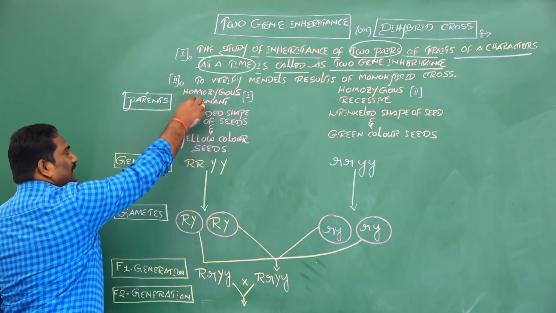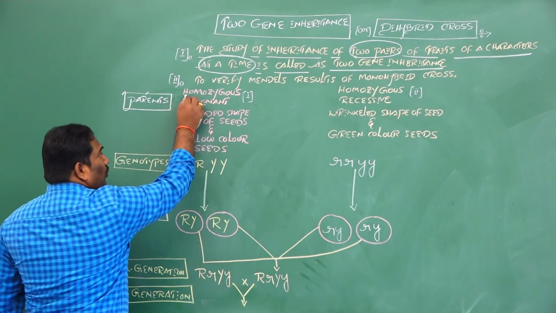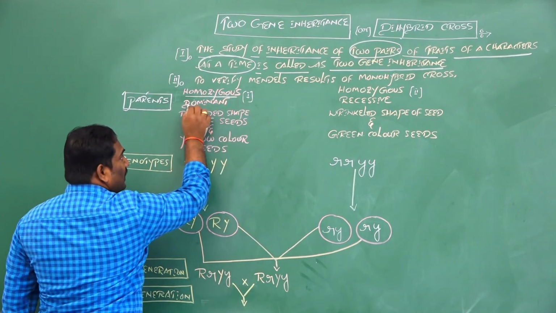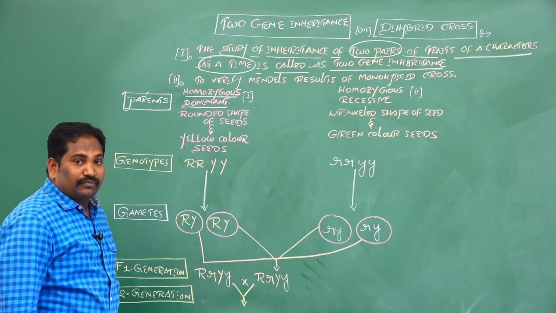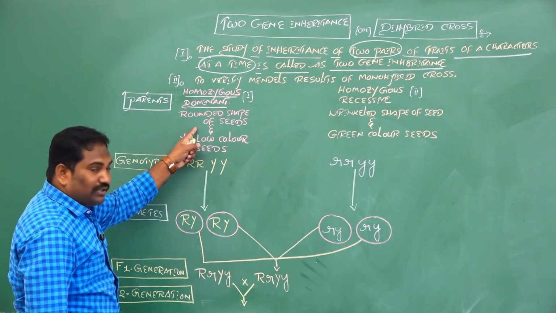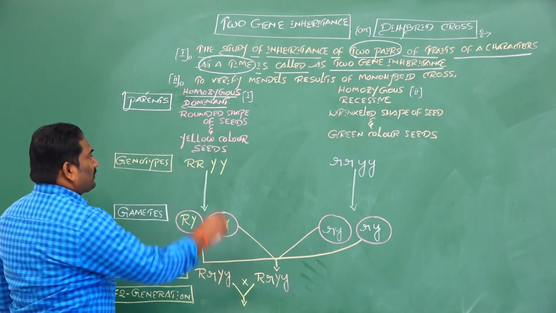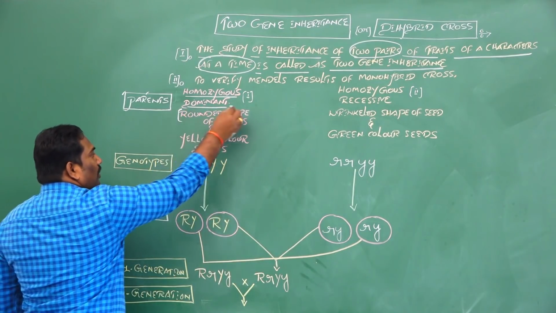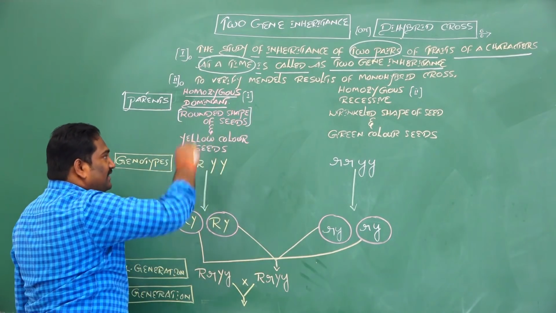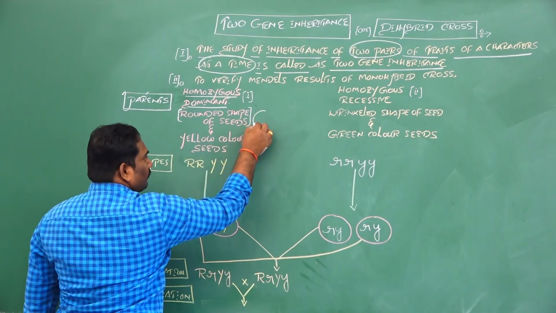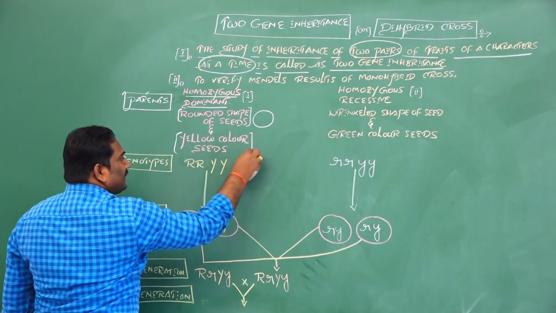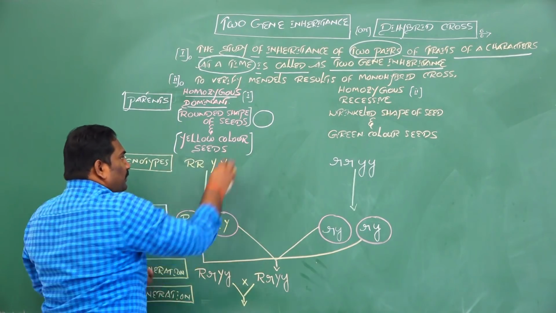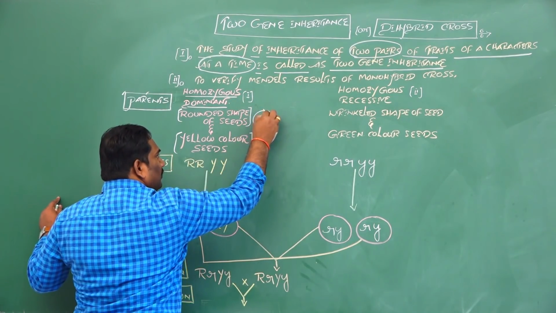The first genetically different parent is the homozygous, pure dominant parent. From this parent 1, Mendel selected two characters: rounded shape of seeds and yellow color of seeds.